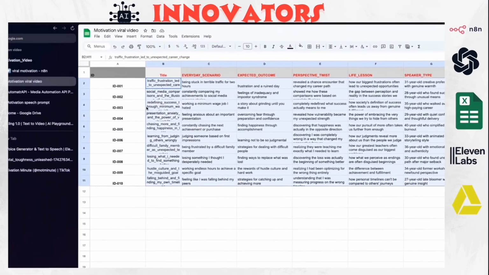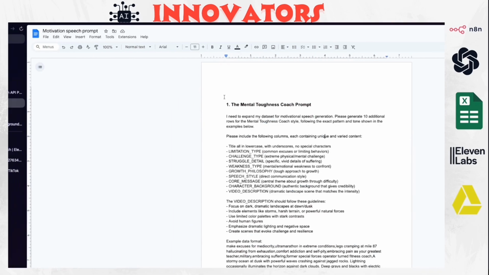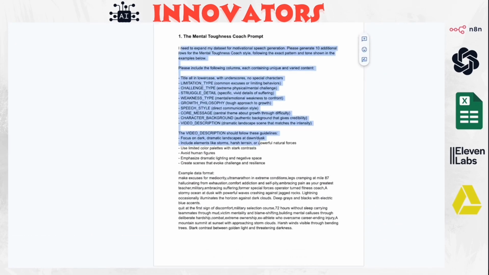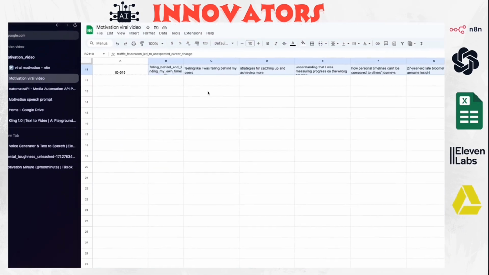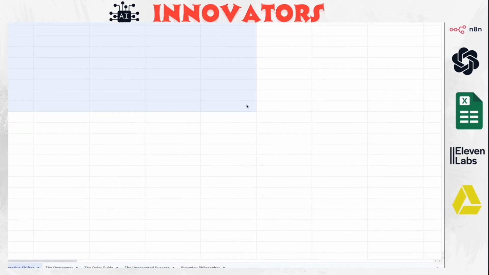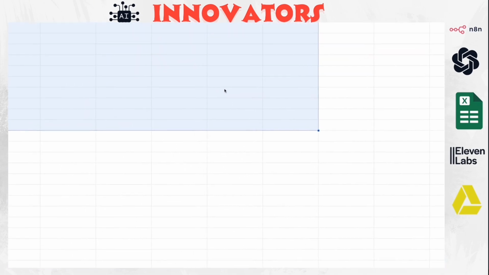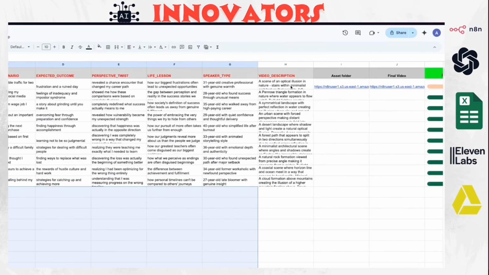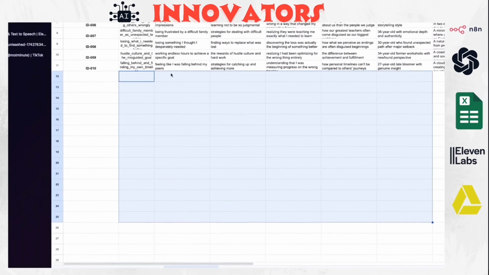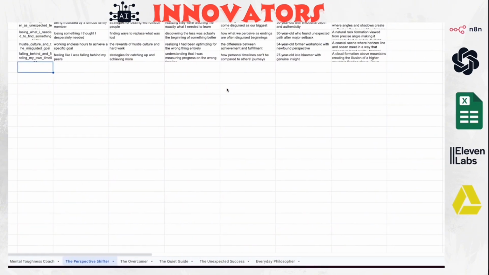I also have a prompt here that's going to generate new data for every one of the characters. So basically you'll have unlimited data. Every once in a while it'll generate 30 different data inputs, and then you just add this prompt and it's going to generate all these inputs, and you just copy it and paste it here. So this sheet can be updated frequently.